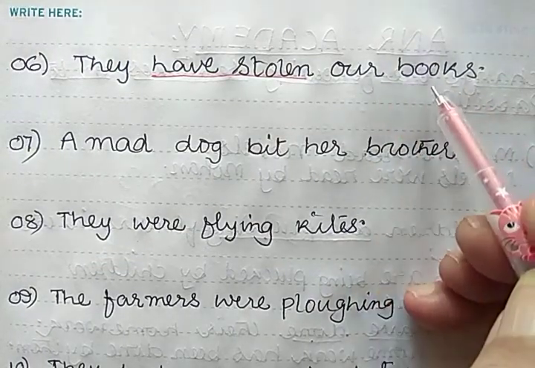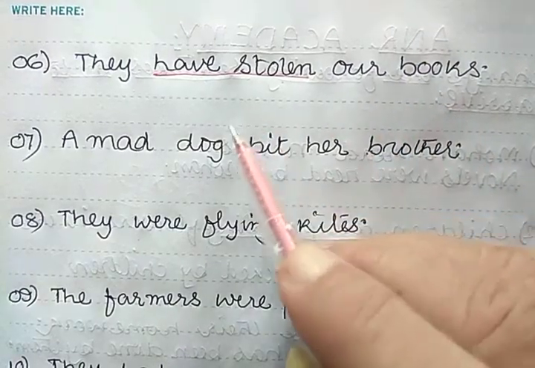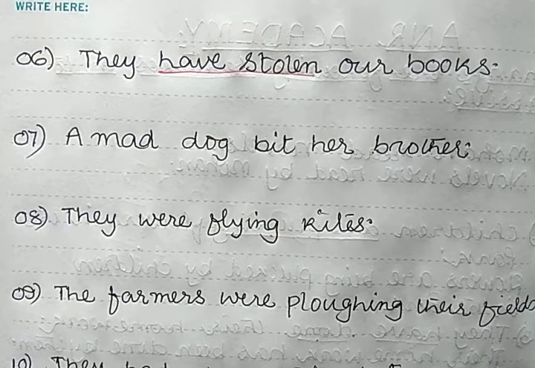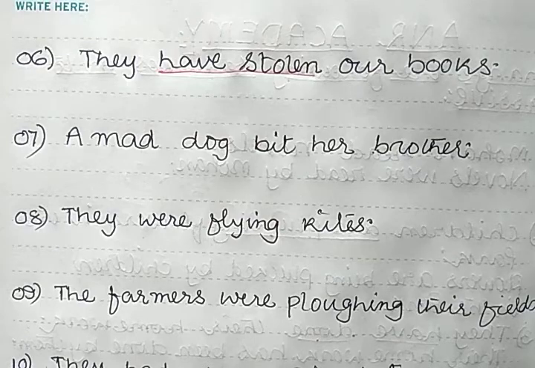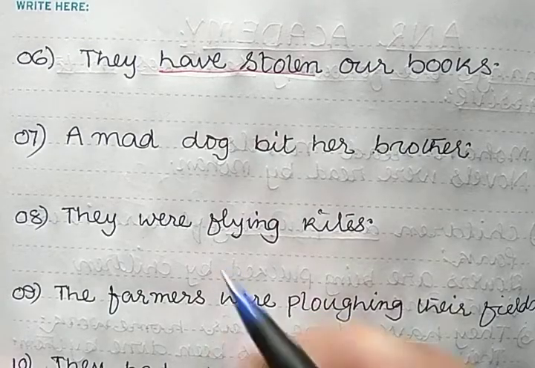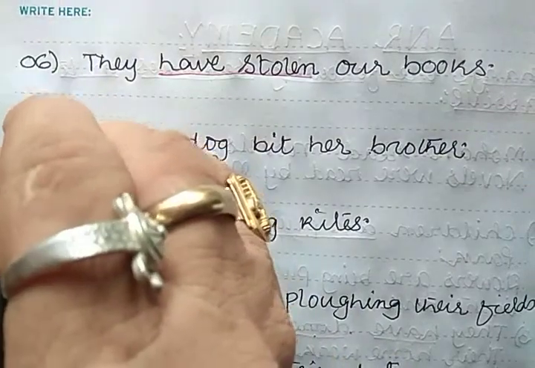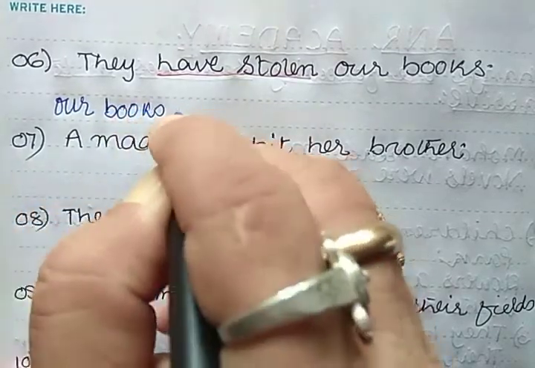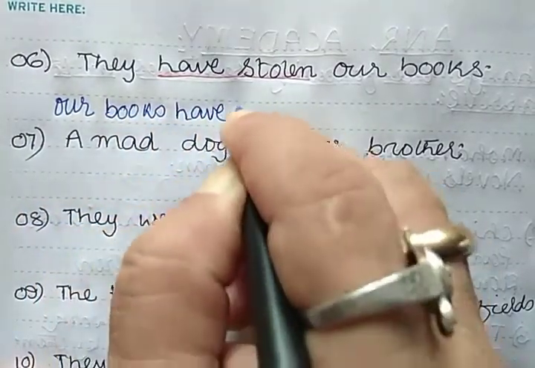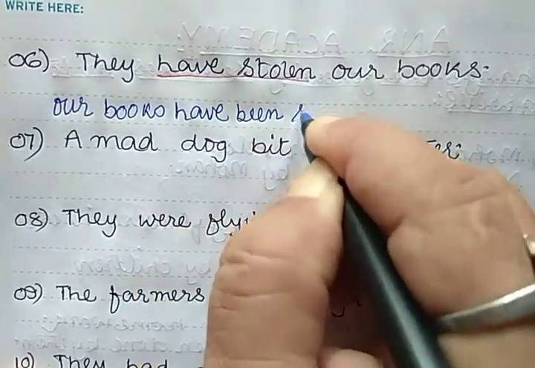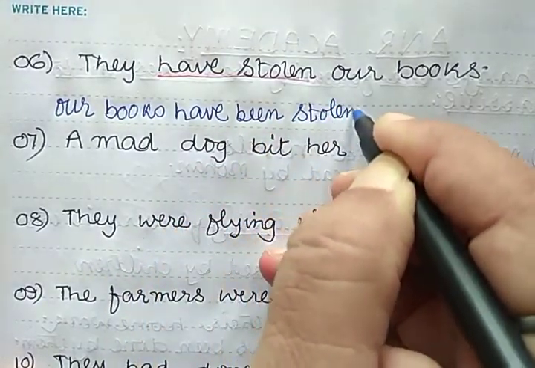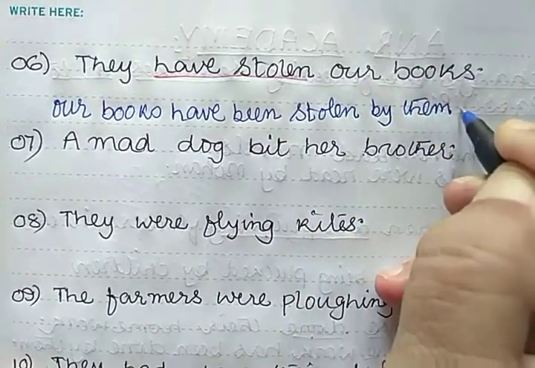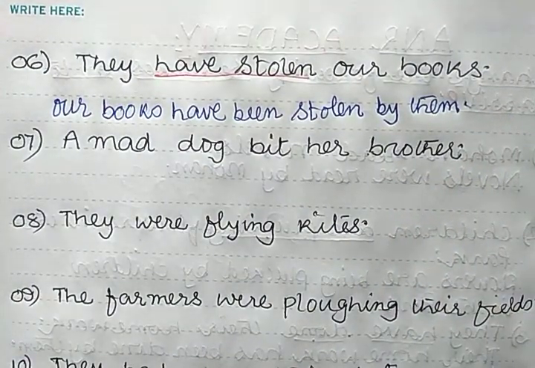So our books have been, because in present perfect tense you get the extra B form been. Our books have been stolen by them, because them is the object form for they.